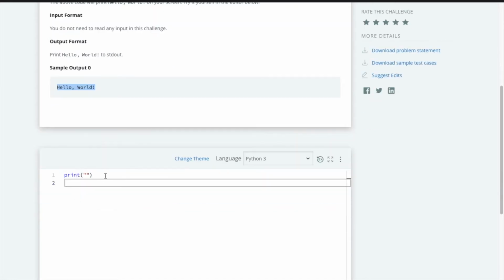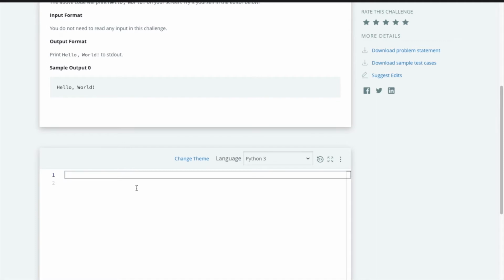Now let's scroll down and code. Here they gave us a small snippet of code. I recommend you to delete it and write from scratch. Here we have to select our language. Select Python 3 because it is the latest version. So we are going to learn in Python 3.